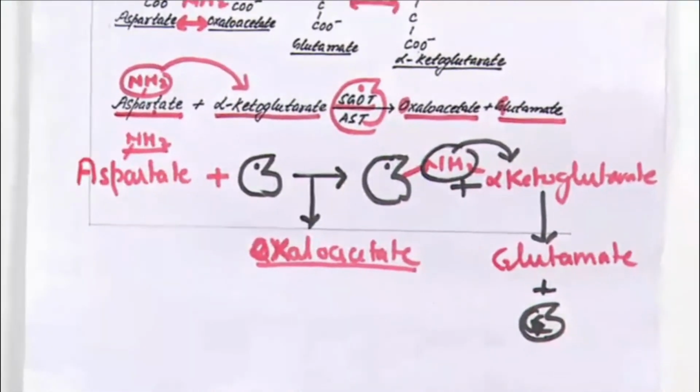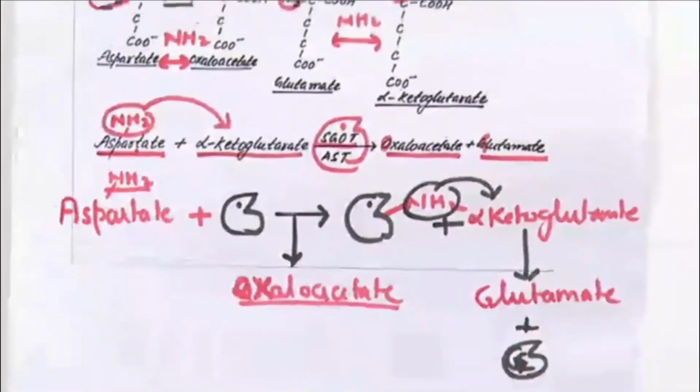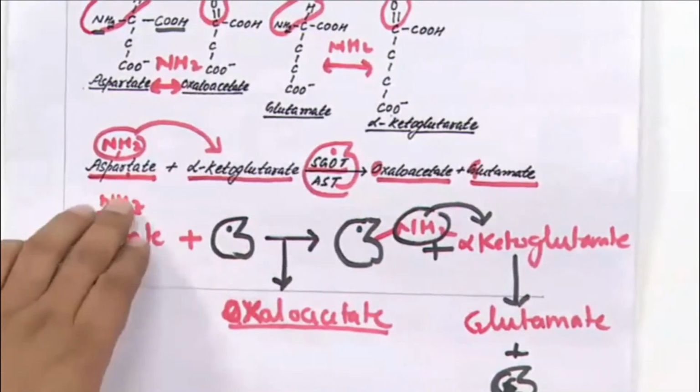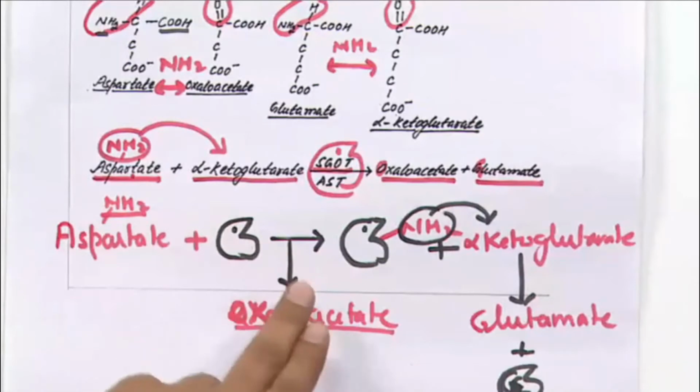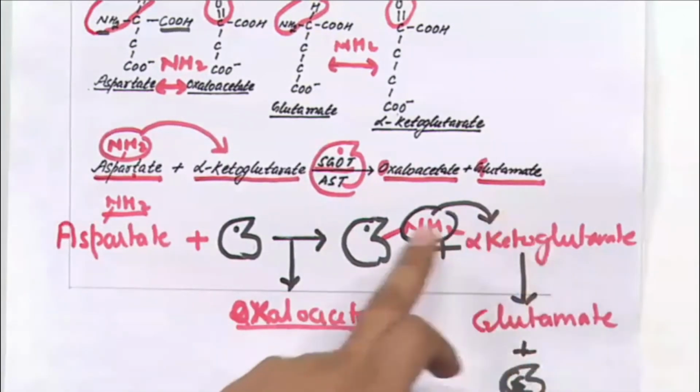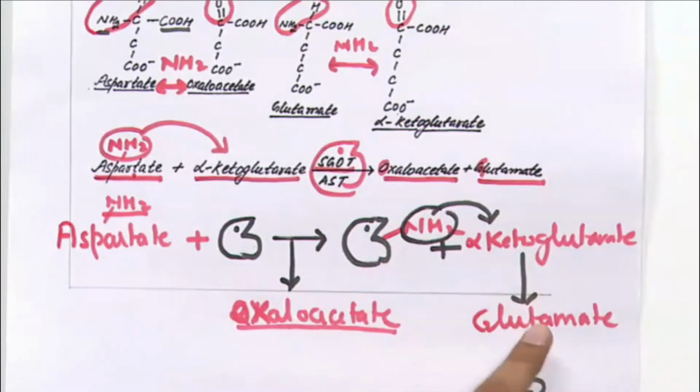It is the exact mechanism. The amino group of aspartate reacts with the enzyme, the enzyme takes the amino group, and aspartate goes to oxaloacetate. Now the enzyme, having NH2, reacts with alpha ketoglutarate and gives the amino group to alpha ketoglutarate to form glutamate, and the enzyme becomes free.